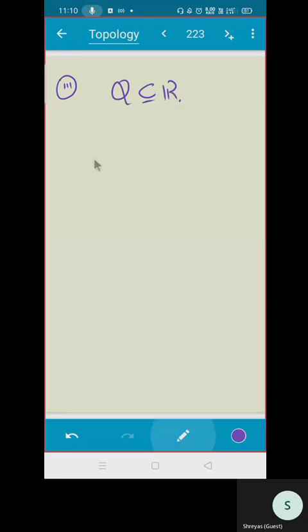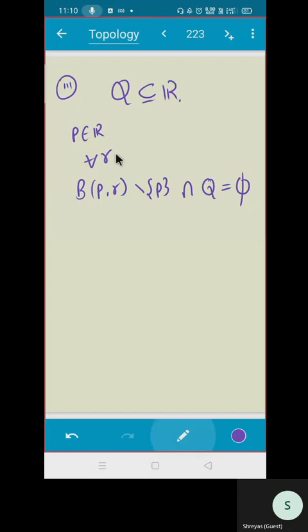And what about rationals? What can you say? If you take any x belongs to R, let us use the same notation, any p belongs to R. The question is whether B(p, r) minus point p intersection Q is non-empty for all r, whether this is true or not.